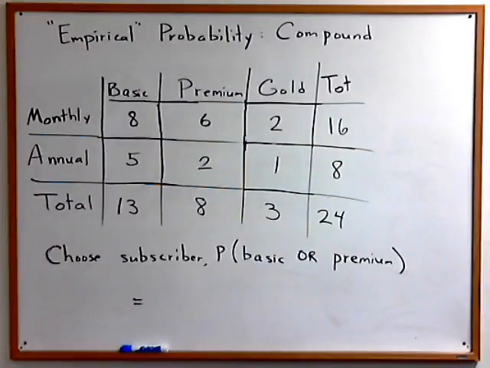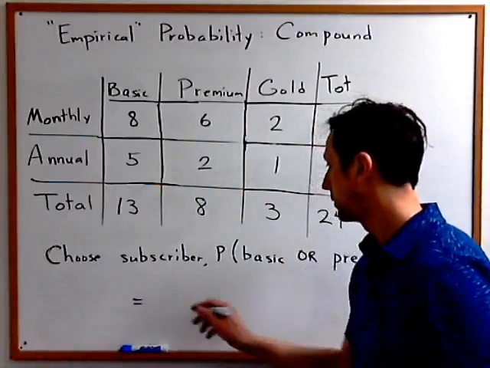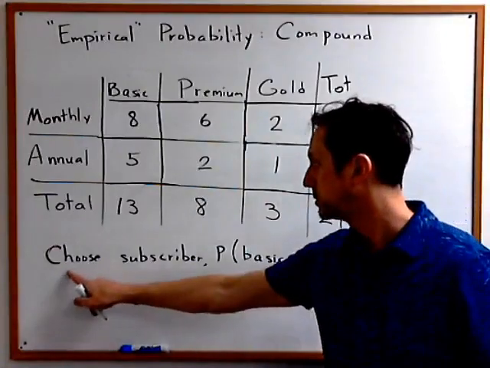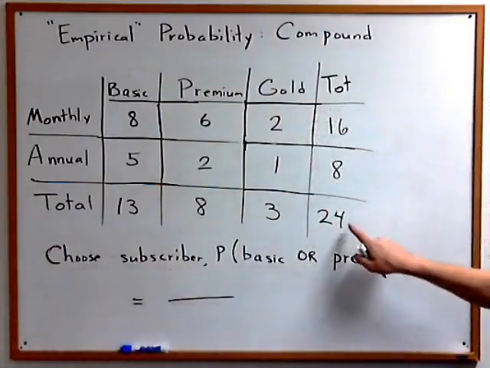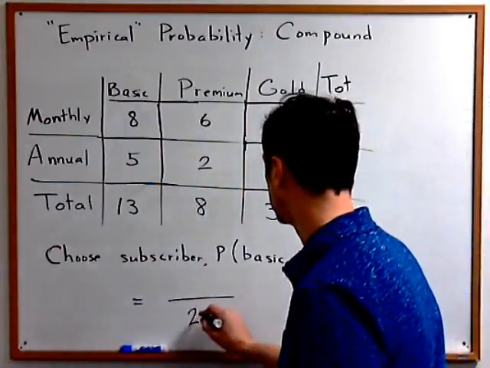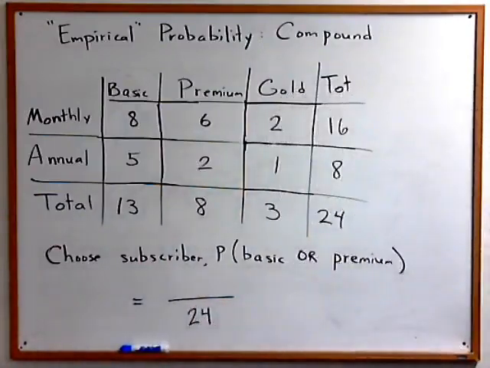And what about the word or? Remember, we associate the word or with adding. So the next problem says, if you choose a subscriber, what is the probability that she is a basic member or a premium member? Let's form our fraction with the denominator first. We're choosing from among all the subscribers. There are 24,000 of them. How many of them are basics or premiums?